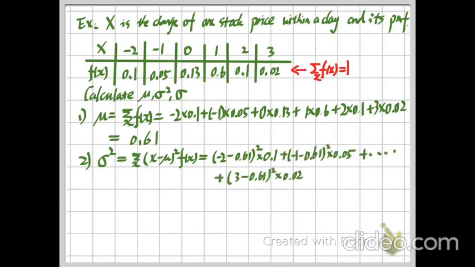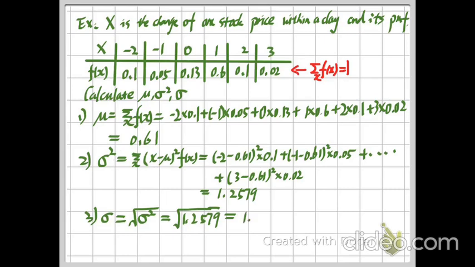After we have this, you just use your calculator to compute it. The answer is 1.2579. This is the answer for our variance. And for the standard deviation, we just take the square root of our variance, right? So we plug in our answer from the previous part: the square root of 1.2579.